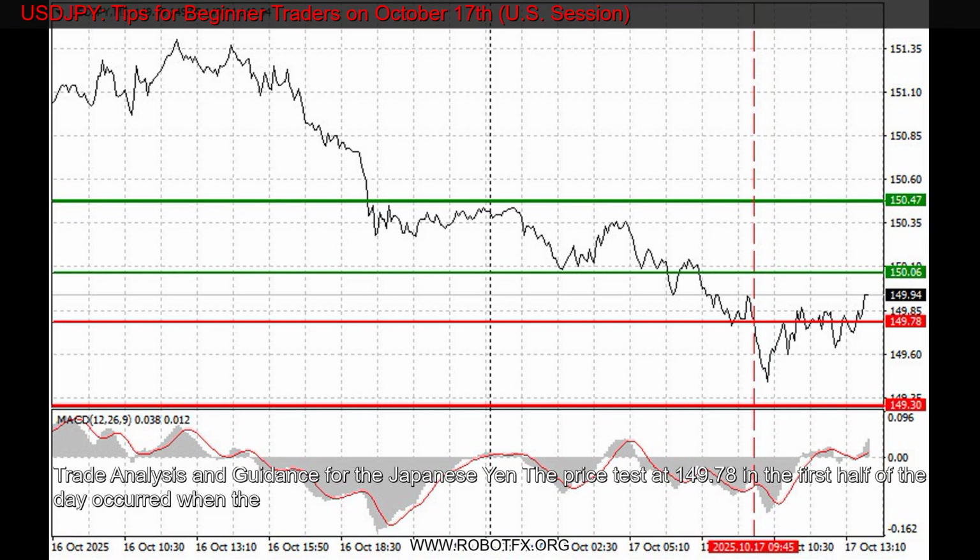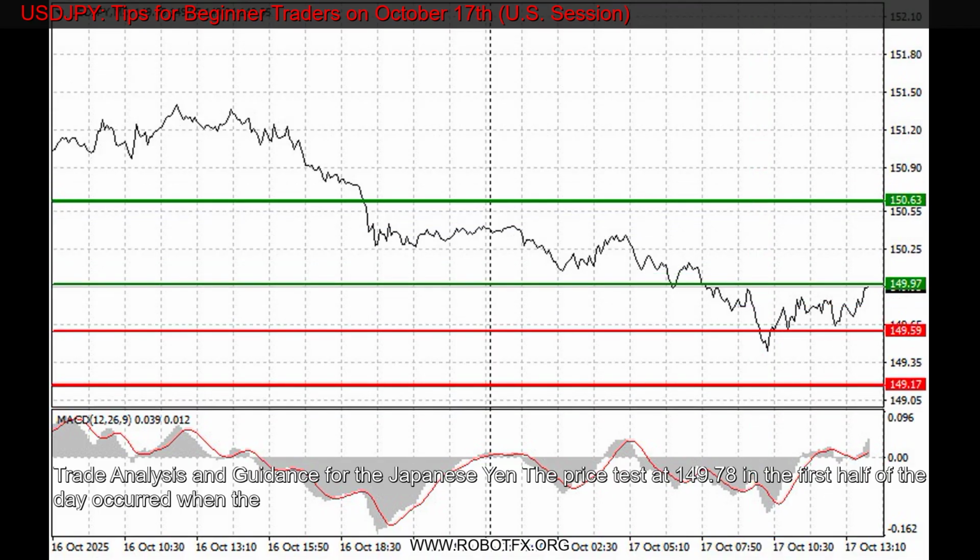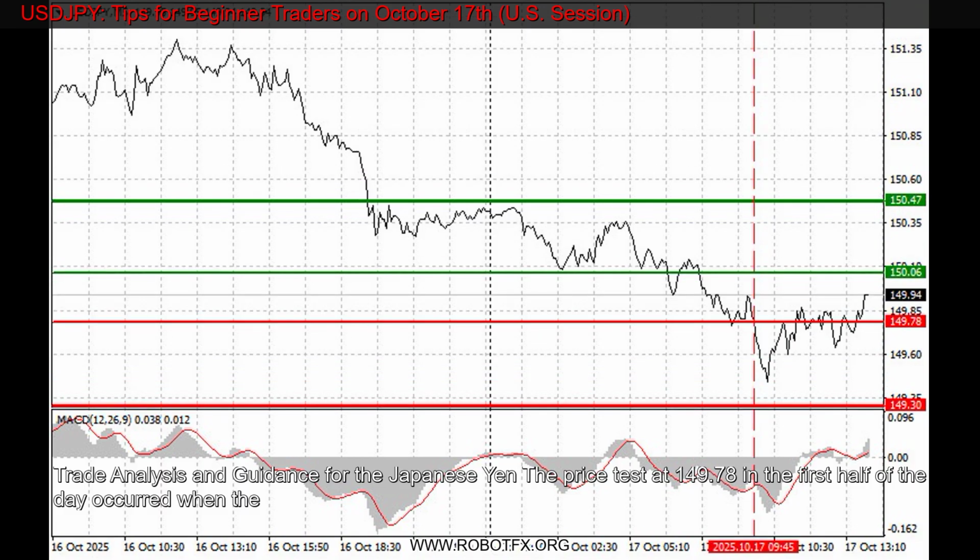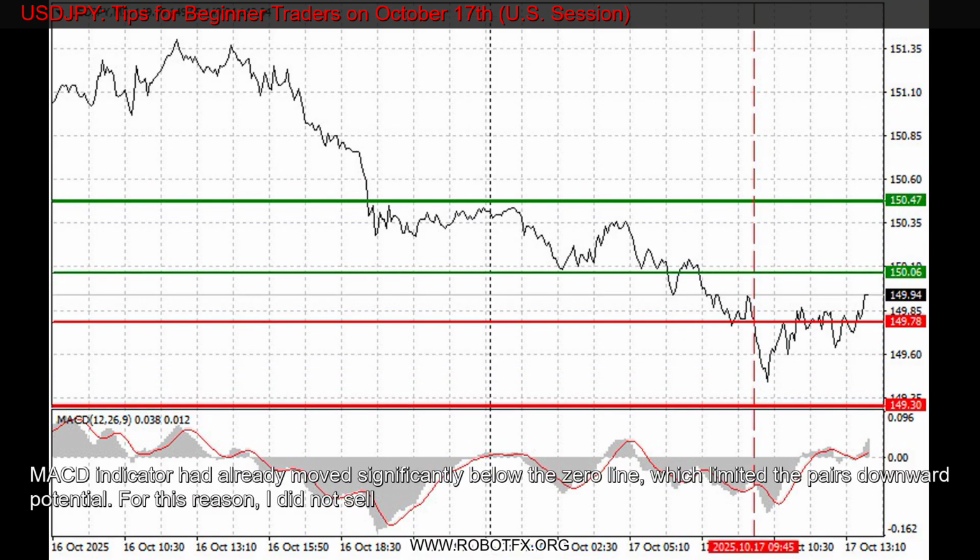Trade analysis and guidance for the Japanese yen. The price test at 149.78 in the first half of the day occurred when the MACD indicator had already moved significantly below the zero line, which limited the pair's downward potential. For this reason, I did not sell the dollar and missed the downward move.